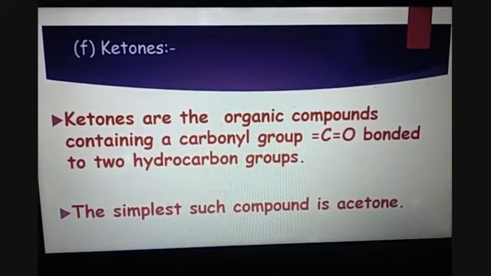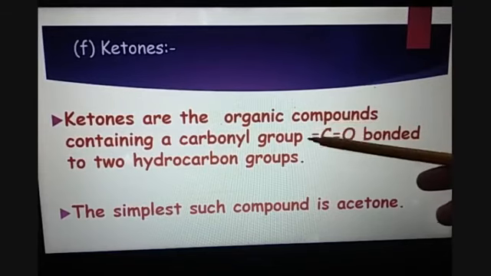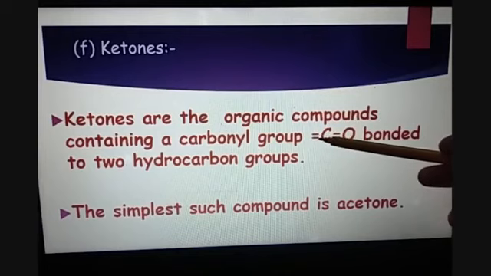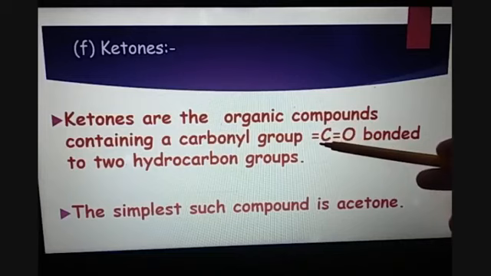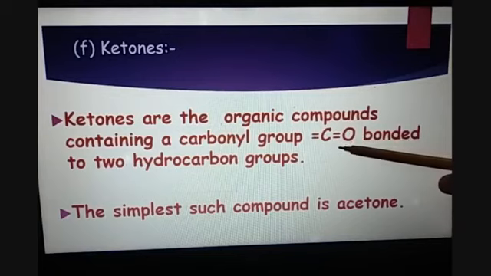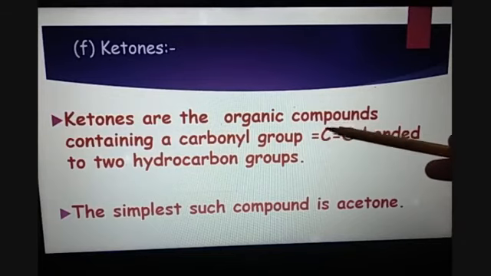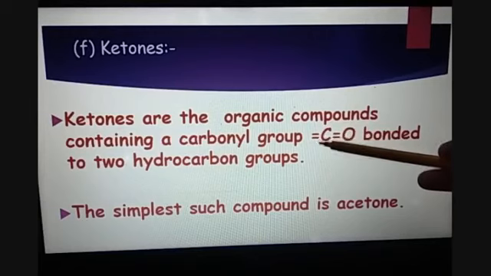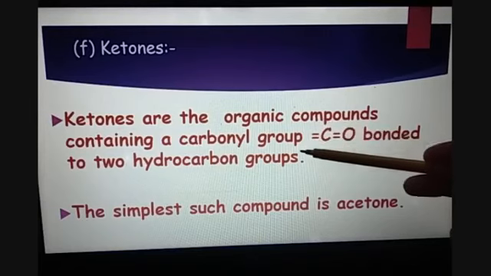Next is ketones. Ketones are the organic compounds containing a carbonyl group, that is C double bond O, but here this C is bonded to two hydrocarbon groups. Why can it be bonded with two other hydrocarbon groups or two other atoms? Because it has two valencies to be fulfilled. Two valencies of this carbon are fulfilled by combining with oxygen, forming two covalent bonds with it, and the remaining two valencies can be fulfilled by either making covalent bonds with the alkyl groups or some hydrogen atoms.